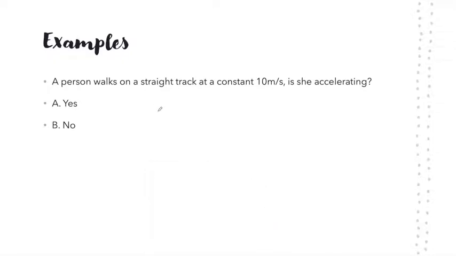So, a person walks on a straight track. That means that her direction is not changing, at a constant 10 meters per second. So the magnitude of her velocity is not changing and her direction is not changing, which means that this person is not accelerating.